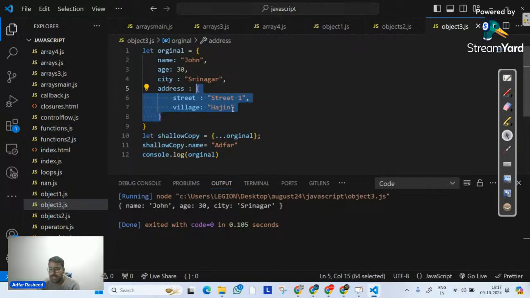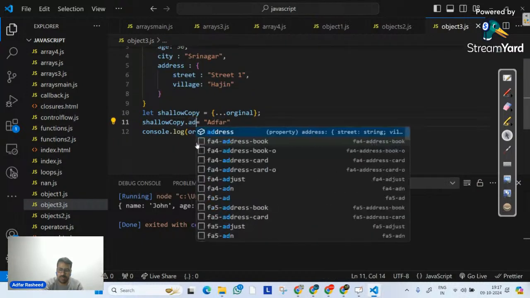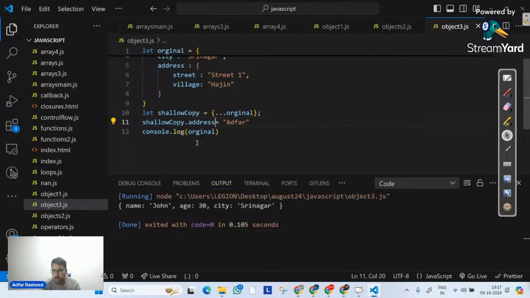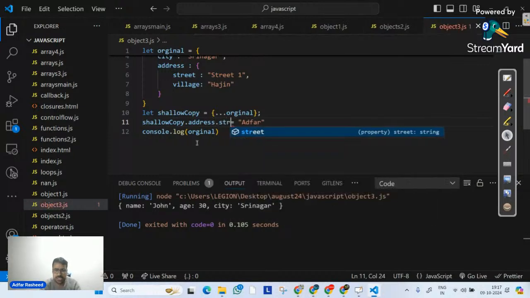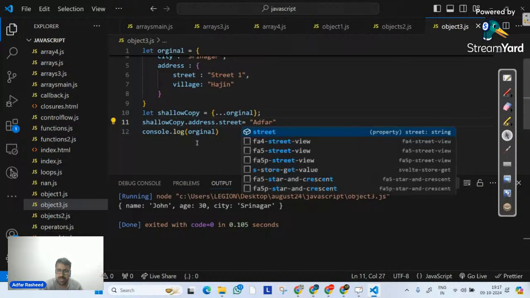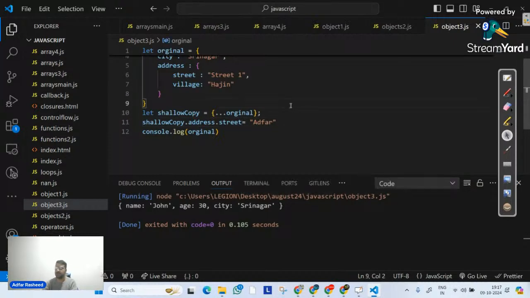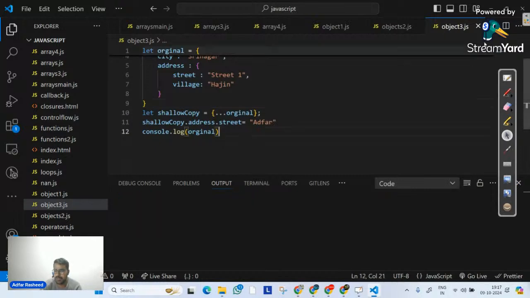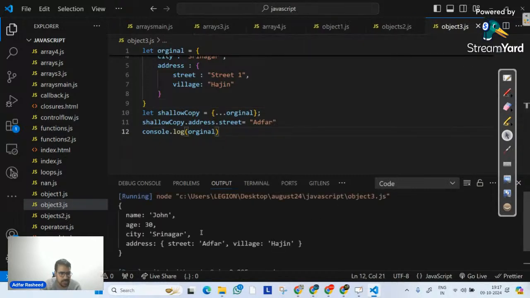Now, since I have implemented original over here properly, let me do one thing. Inside the shallow copy, I will simply go to shallow copy dot address, and over there change the street and make the street equal to, let's suppose, Adfar. And now let's see whether it will affect the original or not. So if I try to see the original, you can clearly see it has actually affected the nested object over there.